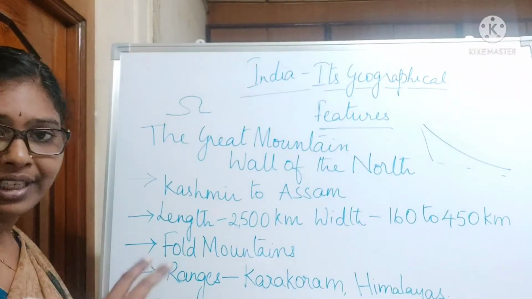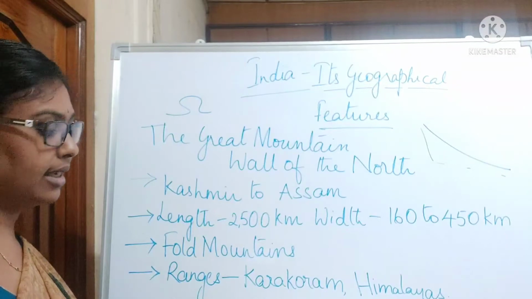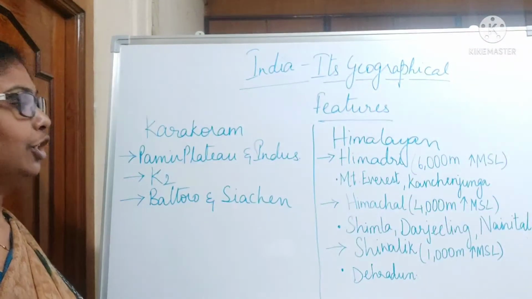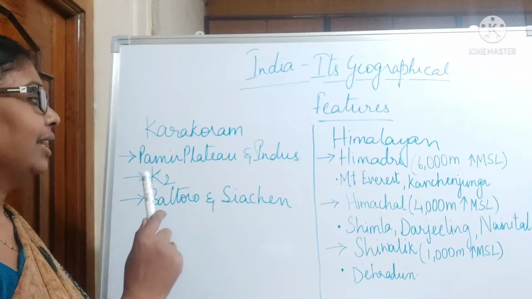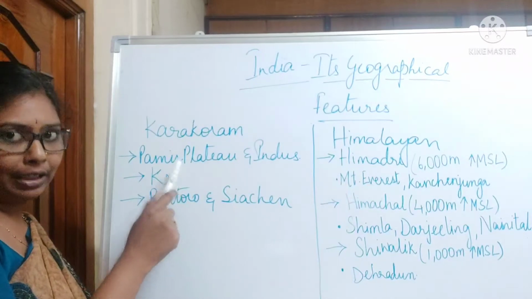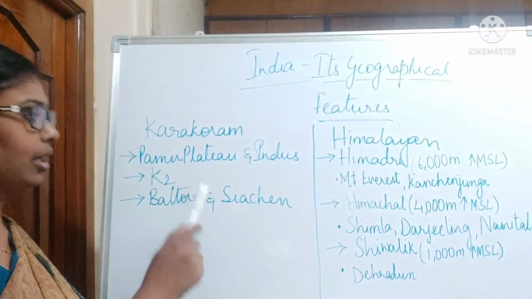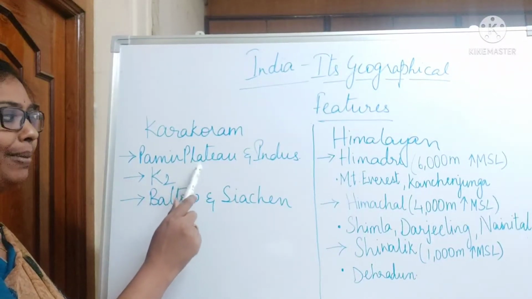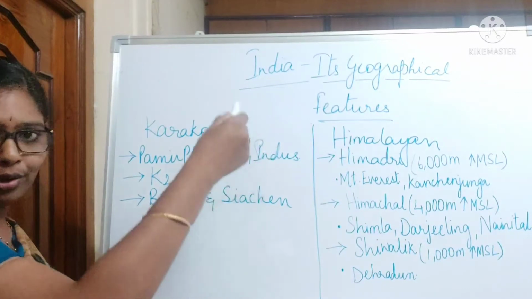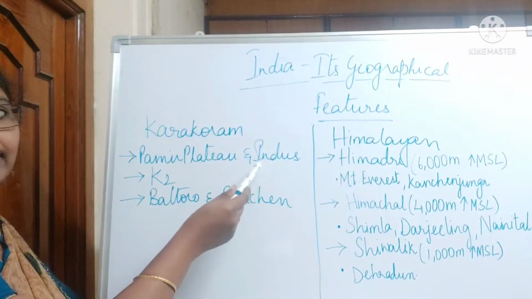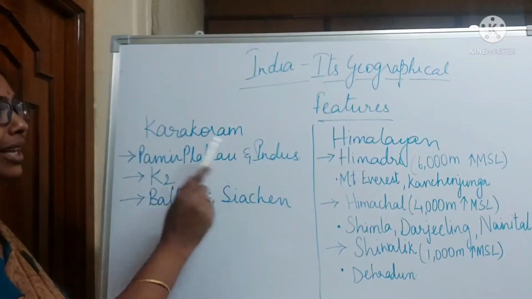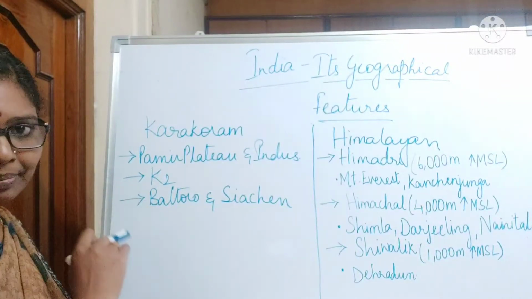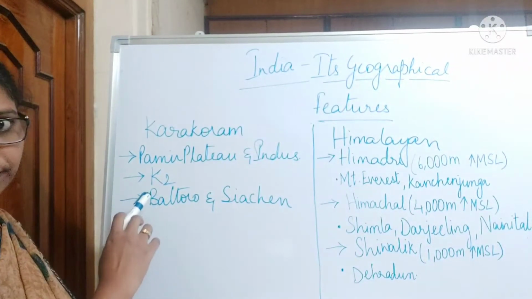And we have two very big ranges here. One is the Karakoram range and the second one is the Himalayan range. This Karakoram range extends from the Pamir Plateau. Last lesson we have seen the Pamir Knot. The southern part of the Pamir Knot is the Pamir Plateau. From the Pamir Plateau to the Indus river is the Karakoram range. And in this Karakoram range, we have a very big mountain, that is the K2.